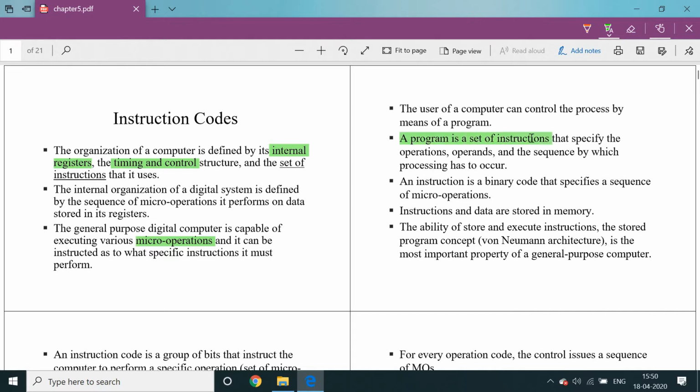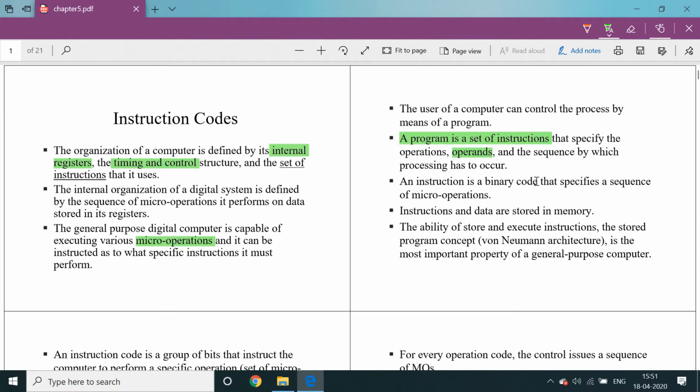Already we have seen that a program is a group of instructions that specify the operations and operands. Operands is a very important keyword. Simply, it is called data. Operands means data, which we receive from various sources like input devices. Wherever the word operand appears, it indicates the data, simply the normal immediate data, and the sequence by which processing has to occur. An instruction is a binary code.